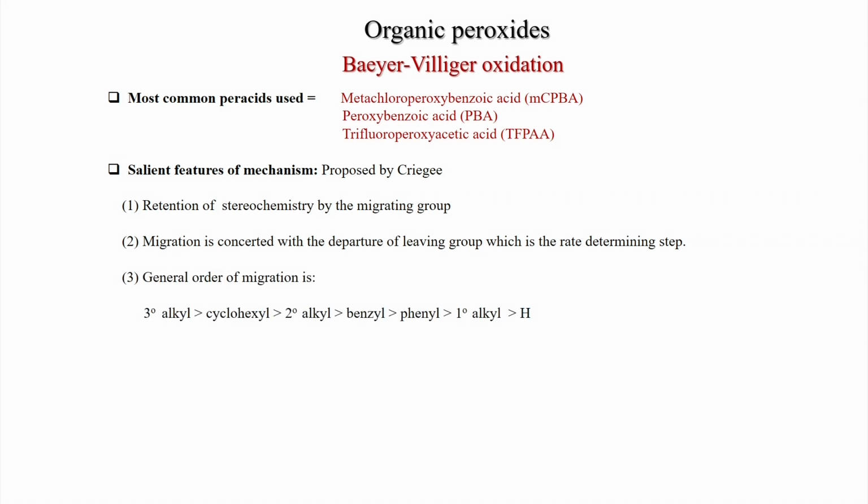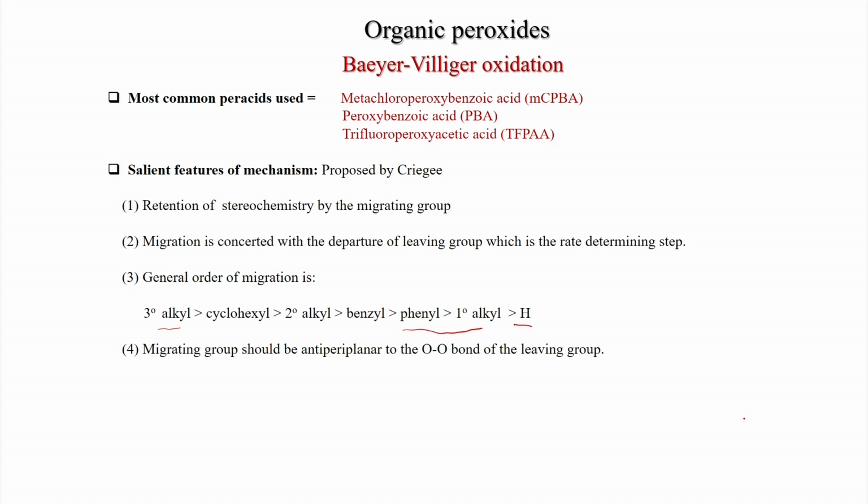That is the rate determining step, and the general order of migration is 3-degree alkyl. So, the more substituted alkyl migrates more, then cyclohexyl, 2-degree alkyl, benzyl, phenyl and 1-degree alkyl. So, this is important. Phenyl migrates more than 1-degree alkyl, and lastly hydrogen.